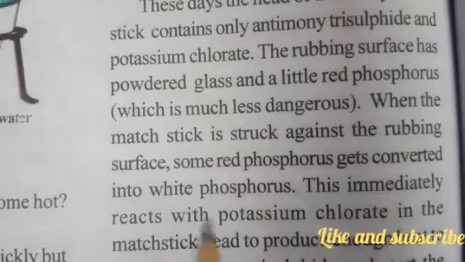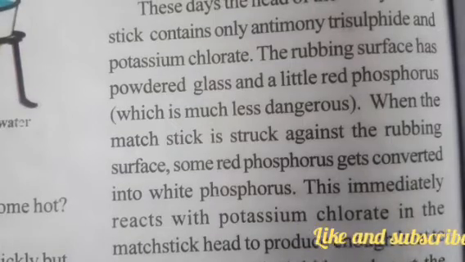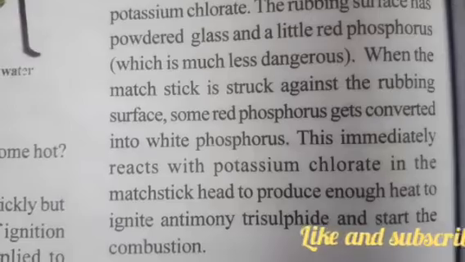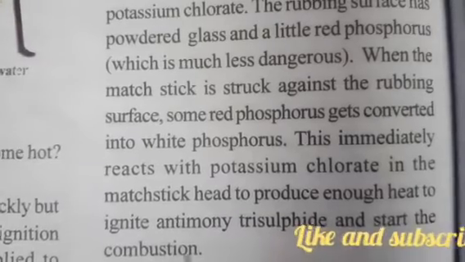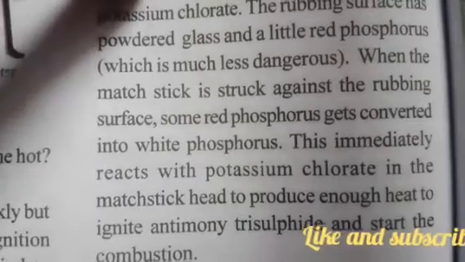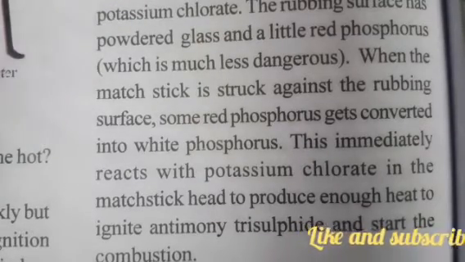This immediately reacts with potassium chlorate in the matchstick head to produce enough heat to ignite the antimony trisulfide and start the combustion. So a very small amount of red phosphorus is present in the matchstick.